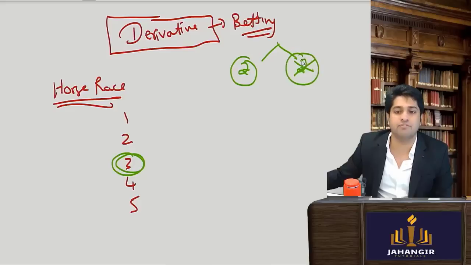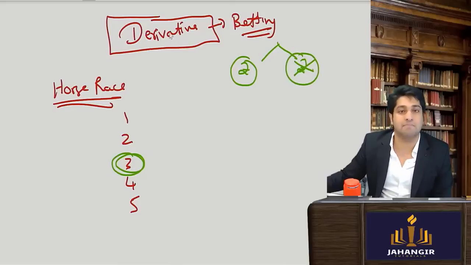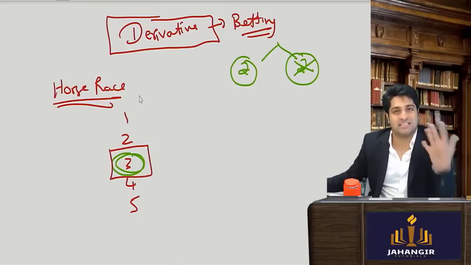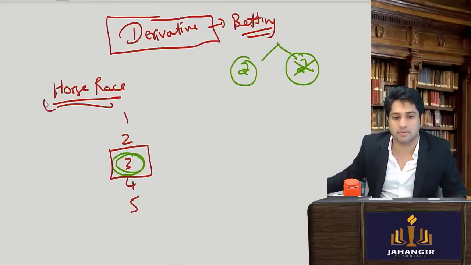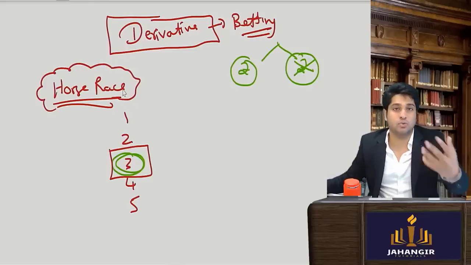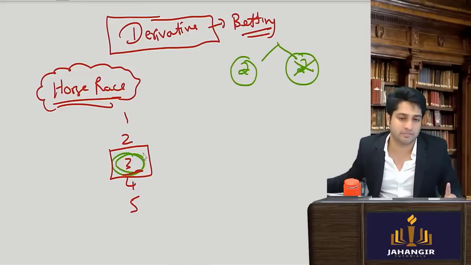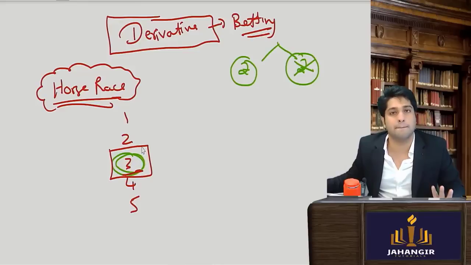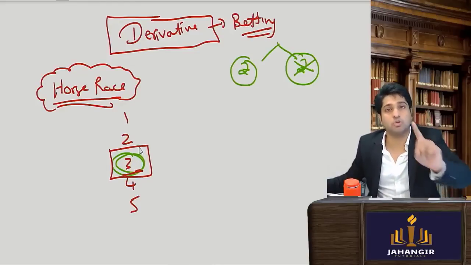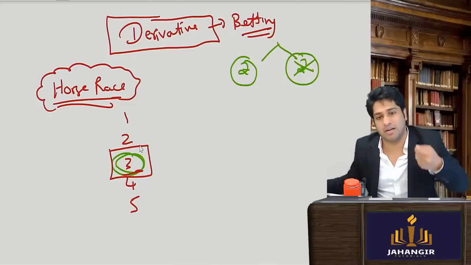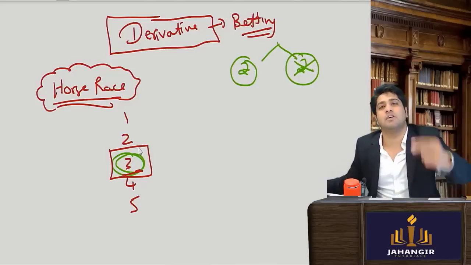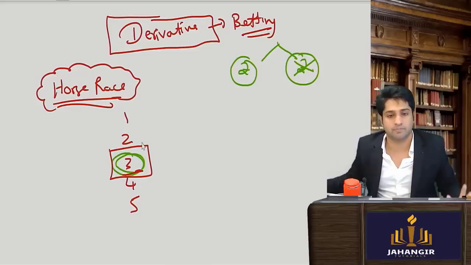Yes. Same way, as I am betting on a horse here, what is the underlying asset of that contract? Whose value will be derived from the performance of this underlying asset? समझ में आया? हम लोग दोनों ने कॉन्ट्रैक्ट किया. We have done a contract that I am saying horse number 3 will win.